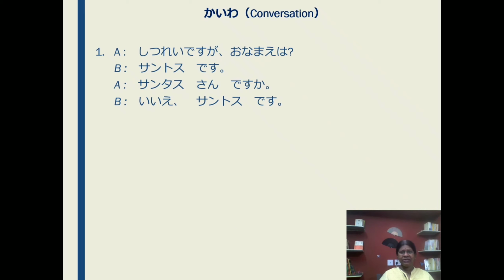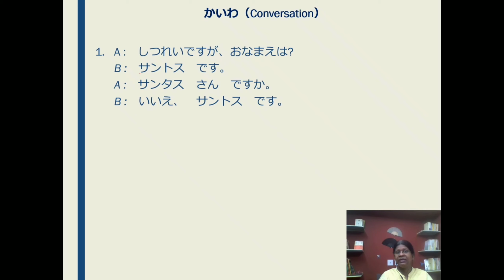When you are asking someone's name, sometimes we cannot listen properly and we want to confirm whether you heard the name correctly. So here also A is asking B, Shitsurei desu ga onamae wa? Excuse me, may I know your name please? Santosu desu. I am Santosh. Look at here.